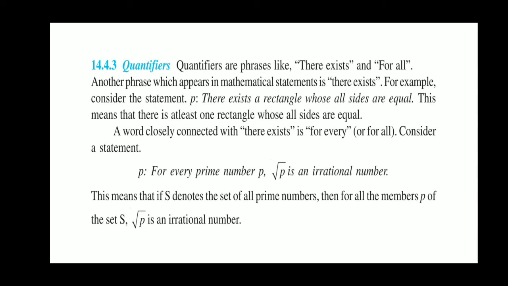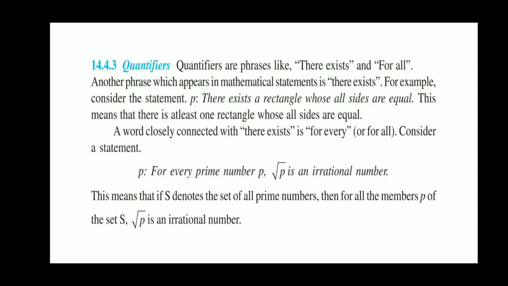On the other hand, taking "for all" or "for every" value, the second example is: for every prime number p, root p is an irrational number. It means if I take any prime number p, then root p will always be irrational. This sentence is for each and every prime number.